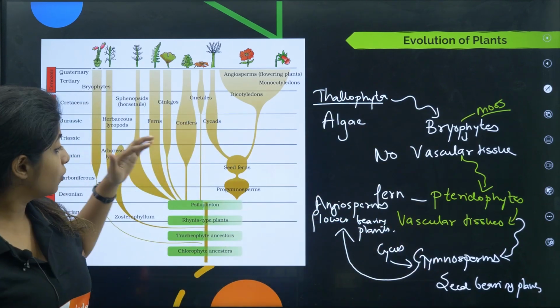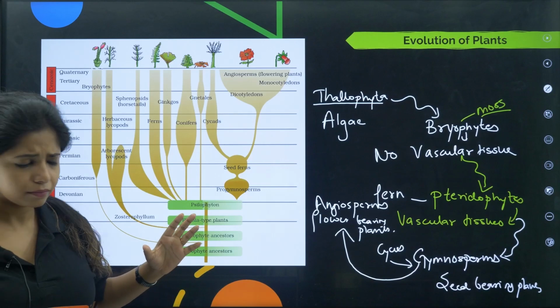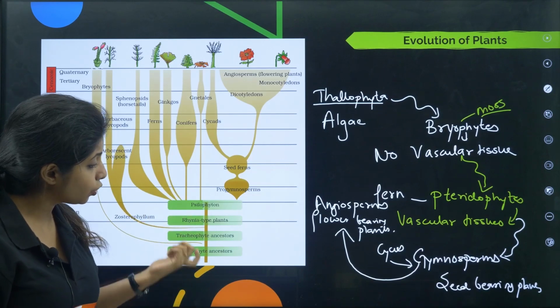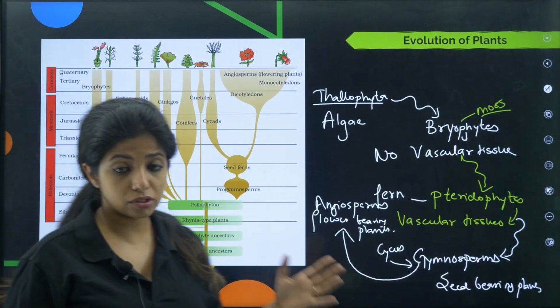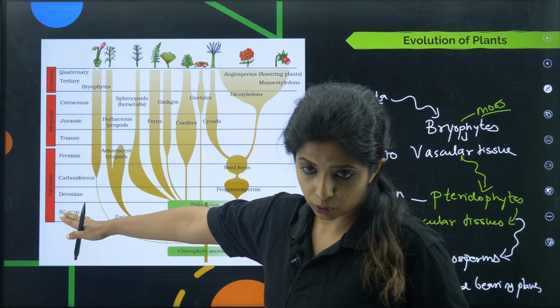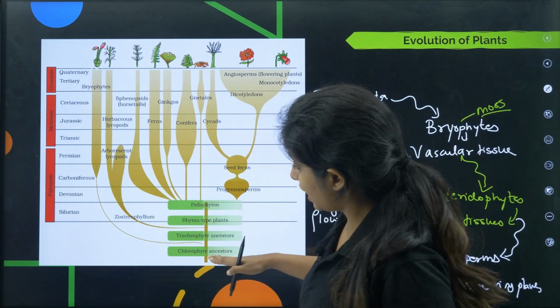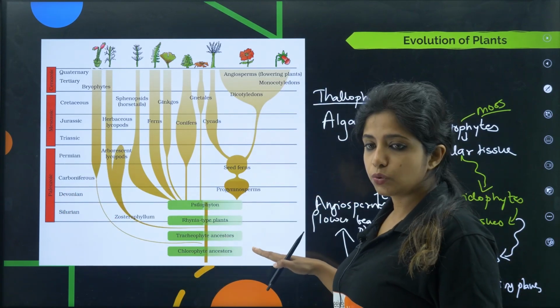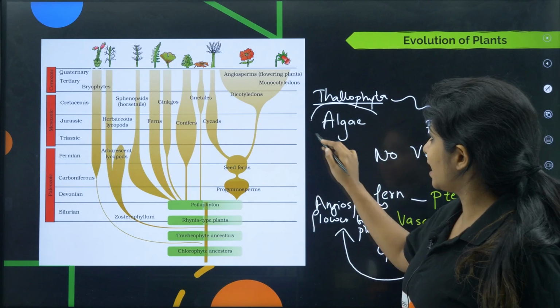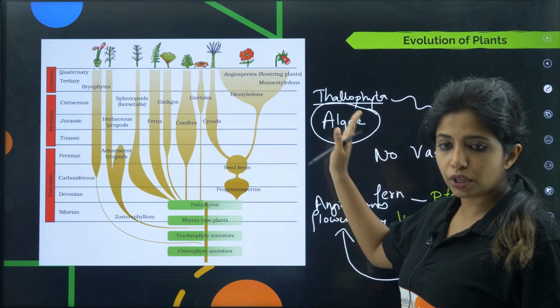Now you have to see which era what all happened. Okay. So the initial thing that we had is chlorophyte ancestors. Okay, before the Silurian era, which comes in the Paleozoic era, they have mentioned that there is a chlorophyte ancestor. What do you mean by chlorophyte ancestor? We are talking about these algae which had the chlorophyll pigments. So they were there, okay.